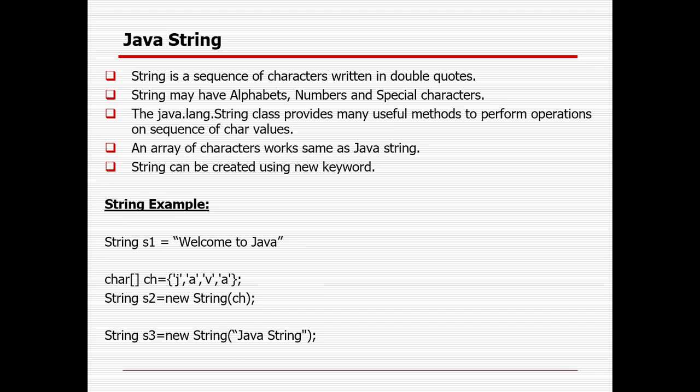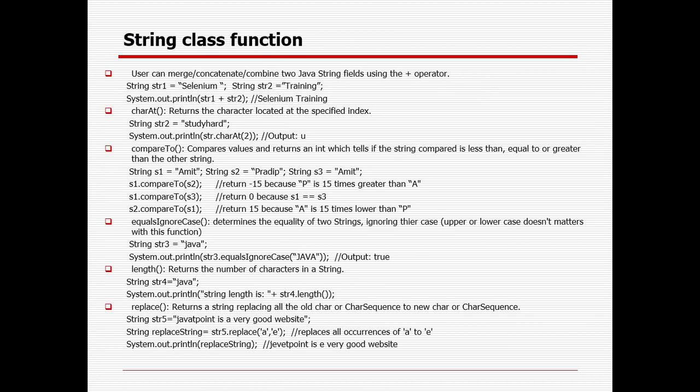An array of characters works the same way in the Java string. A string can be created with the help of the new keyword as well. There are different operations that can be performed on a string, and there are different methods. Concatenate means to merge or combine two strings, and if you give a plus sign, they will be concatenated.